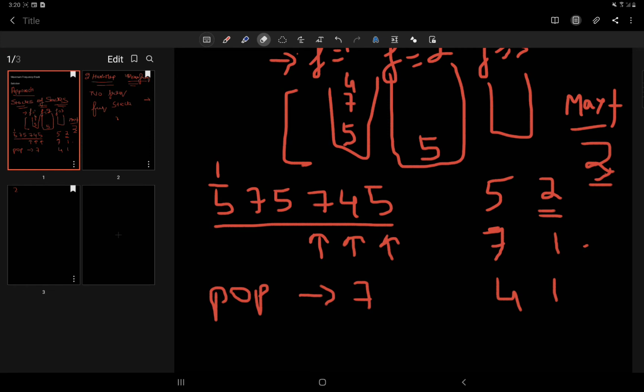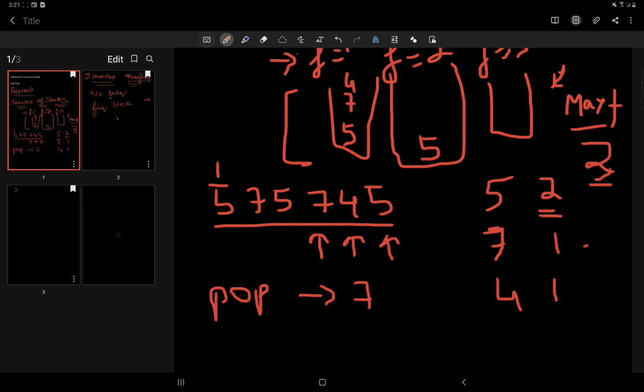But if it's empty, as we saw in the earlier case, then I'll decrease my maximum frequency. So are you getting my point, how we are maintaining two hash maps and one variable of maximum frequency and streamlining our whole process.